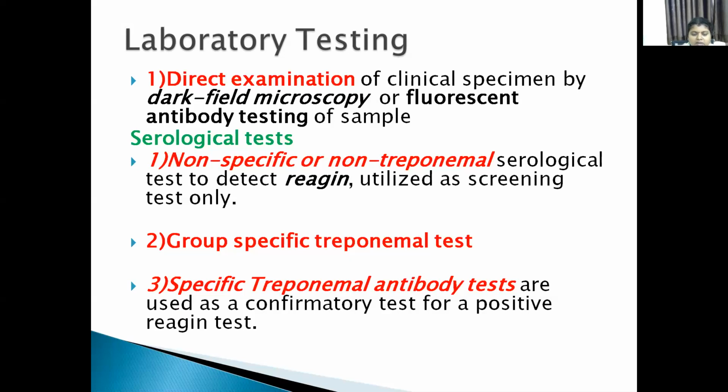With the help of the fluorescent microscope, we can observe the organism. If the sample contains the organism, it can fluoresce, and a bright illuminating organism can be seen using the fluorescent microscope.